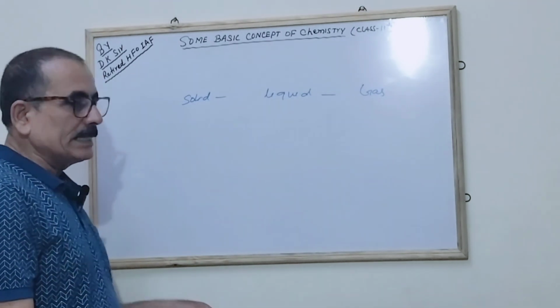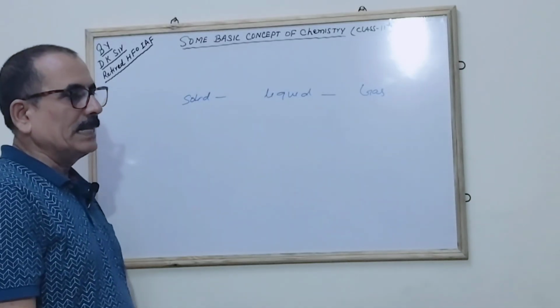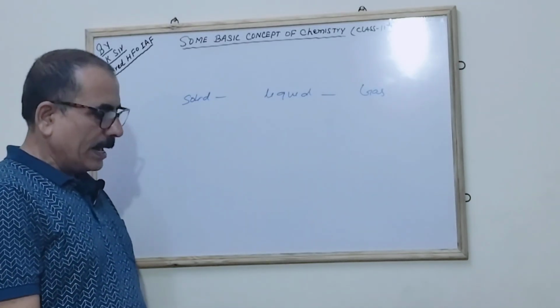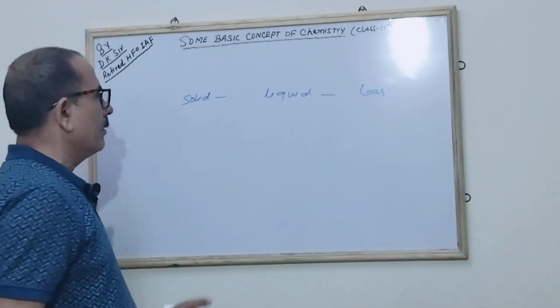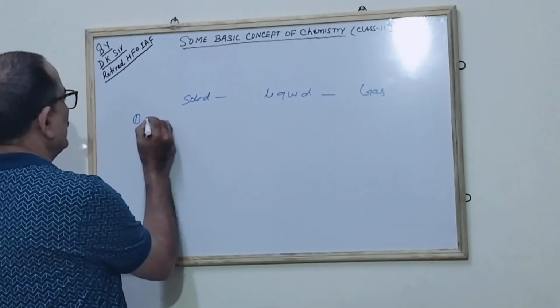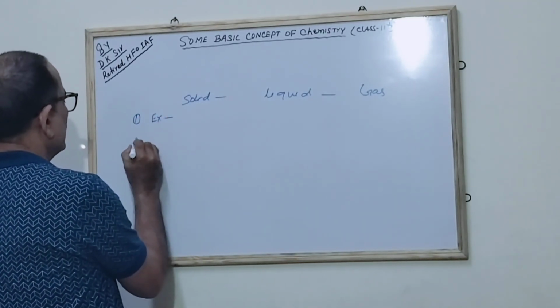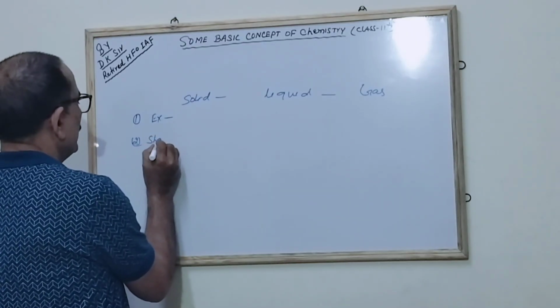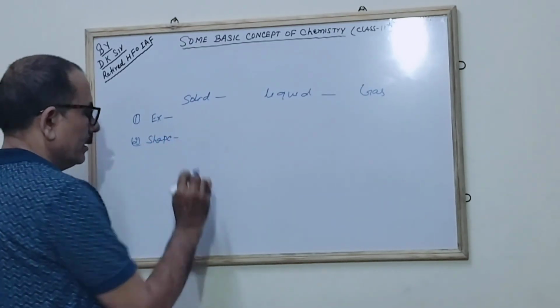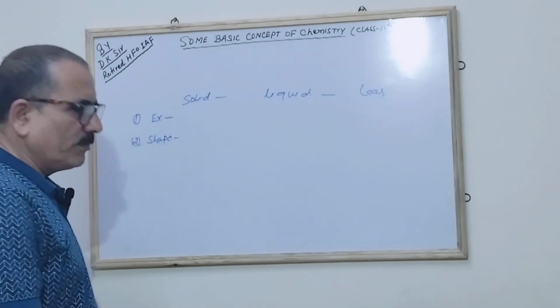The second is shape. So what is the shape? Shape, gentlemen, I think we all are aware of that. So the first point we have seen, the examples. Correct? The second we will see is the shape. In the shape, since it is a revision, I will go very fast.